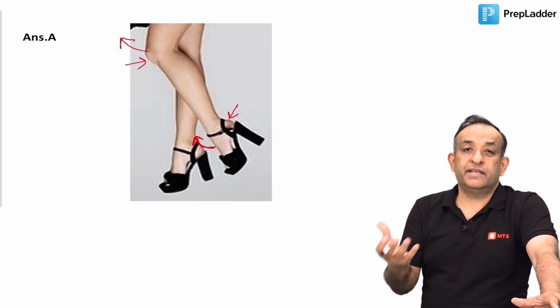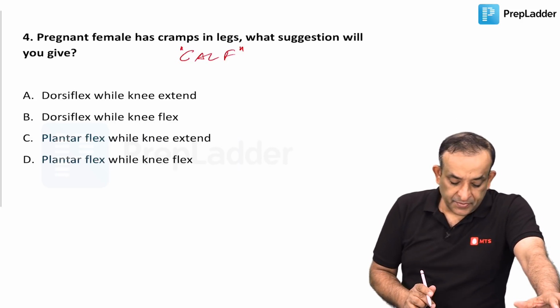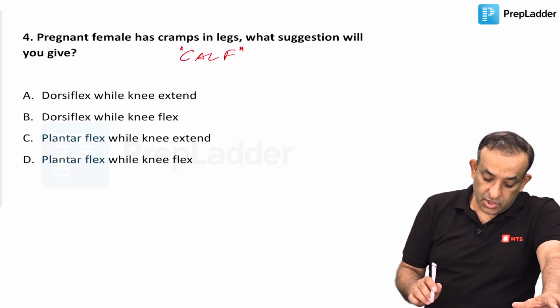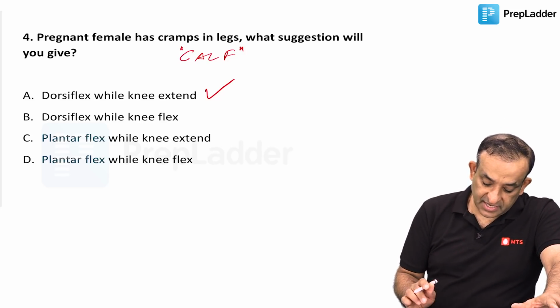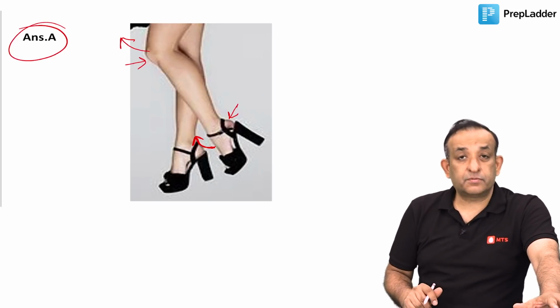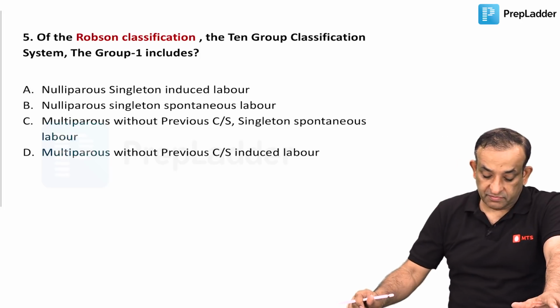Opposite to that would give rest to it. So that's why I say dorsiflexion at the ankle joint and extension at the knee. So that's why my answer is A. We'll go with this answer, and I've tried to give you the explanation for that. Let's move on and see question number 5.